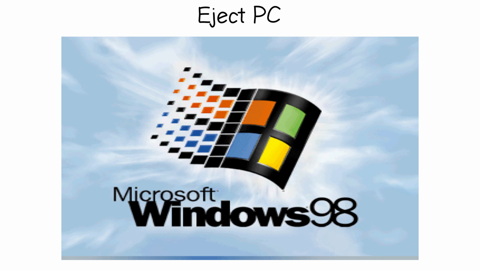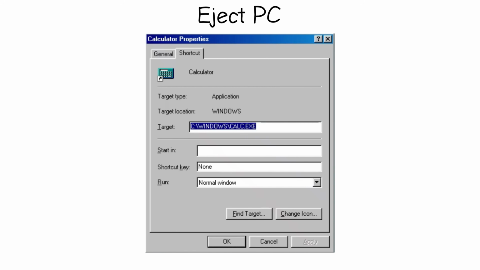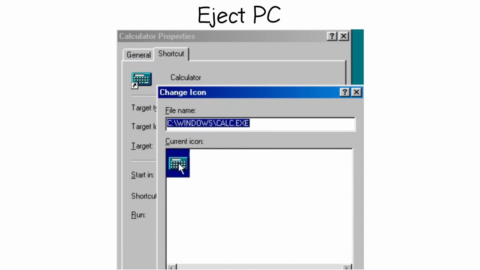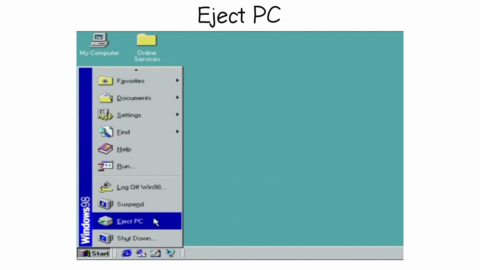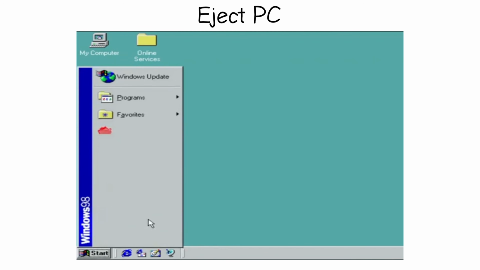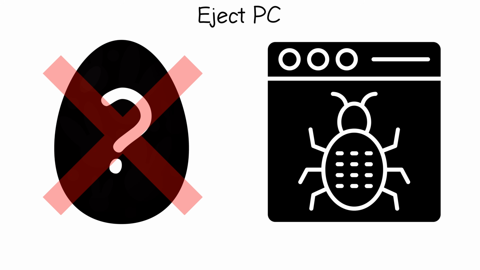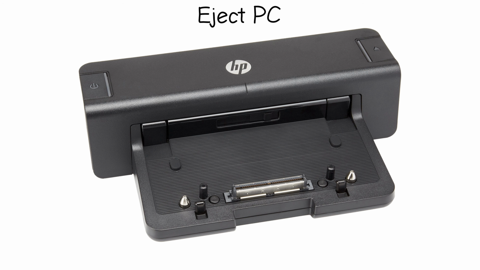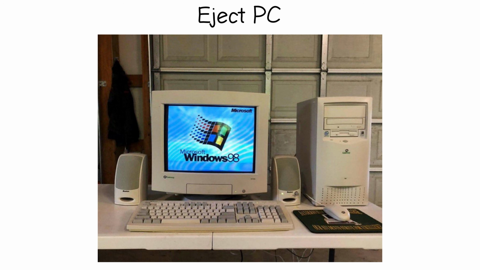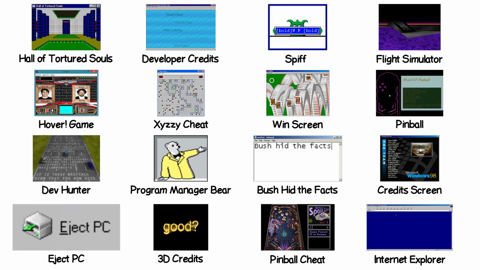Windows 98, Eject PC. In the Windows 98 First Edition, if you go to Calculator Properties, click Change Icon, and then double-click the icon, in the Start menu, a strange Eject PC option would appear, and if you click on it, nothing happens, it just disappears. That's because it's not really an Easter egg, it's a bug. It was a function meant for laptops with docking stations. On a desktop, it has nothing to eject, so it just vanishes.